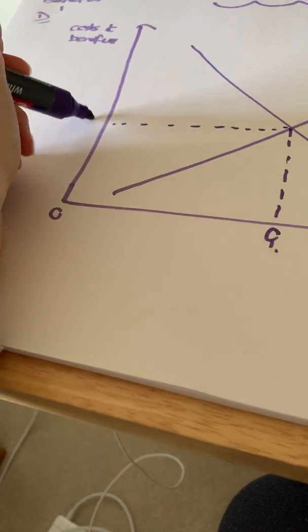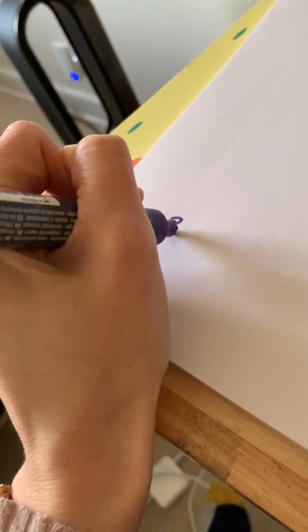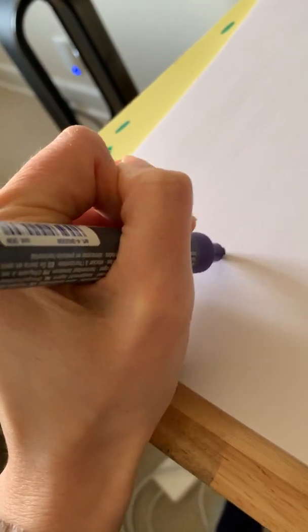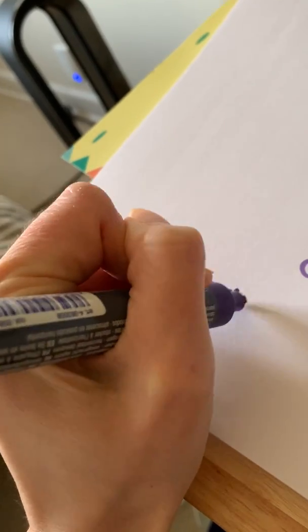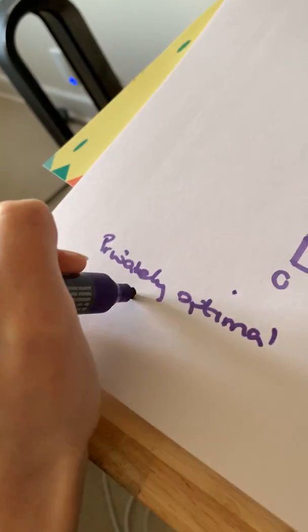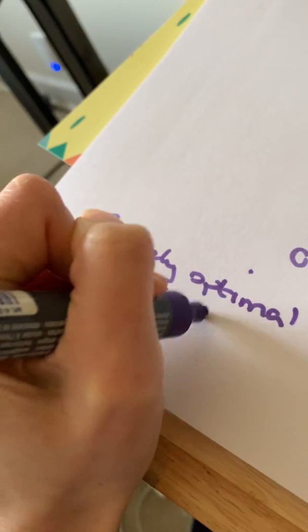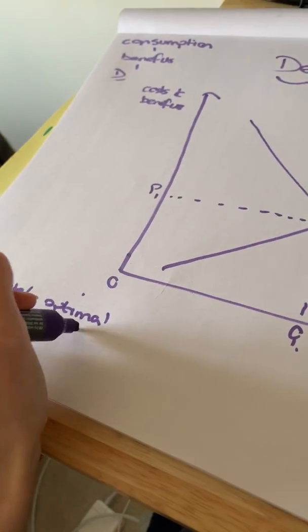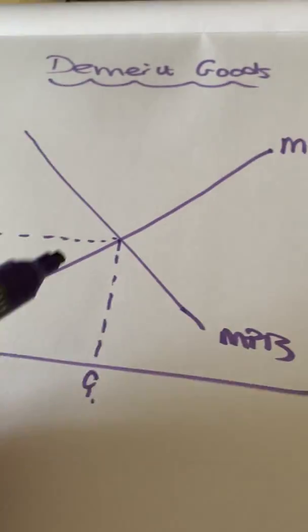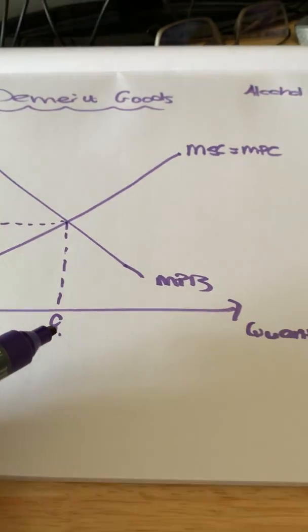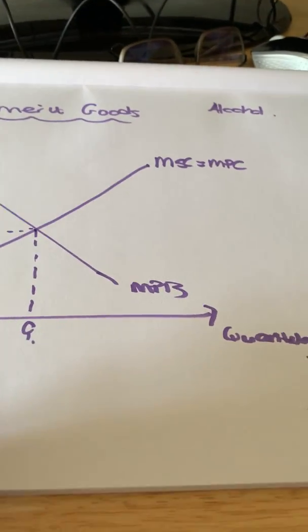how much they drink. So down here, if we put the privately optimal output, this is P1, Q1. So we will consume Q1 units of alcohol.